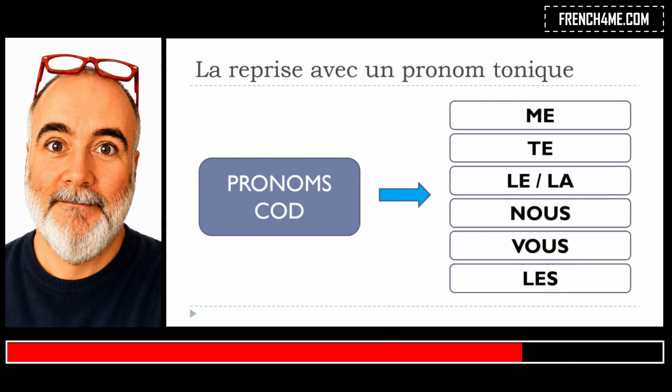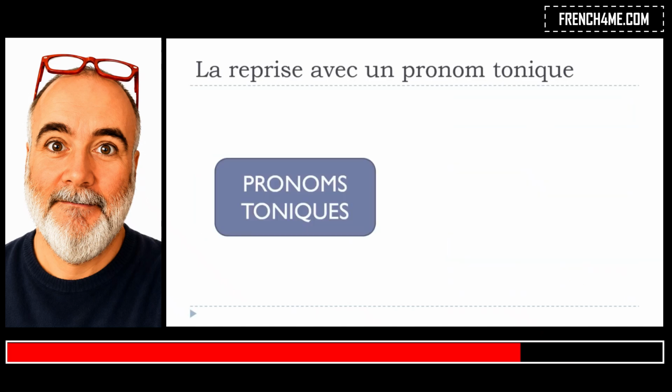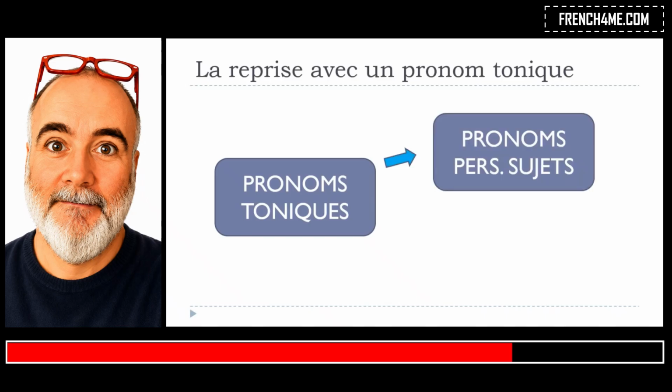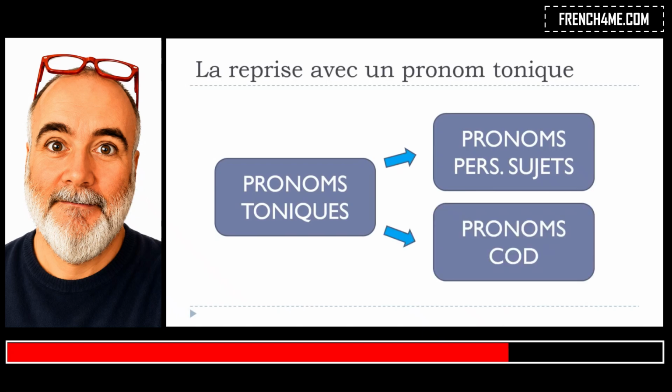And the idea basically of this video is that you can use les pronoms toniques, so that we saw, and you can combine them to insist, okay? So you can combine them with les pronoms personnels sujets, and also what we just saw, les pronoms compléments d'objet direct.